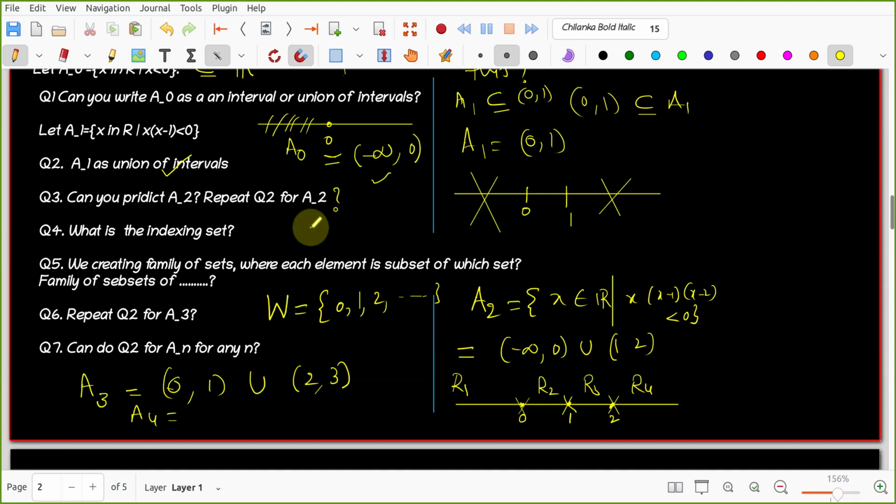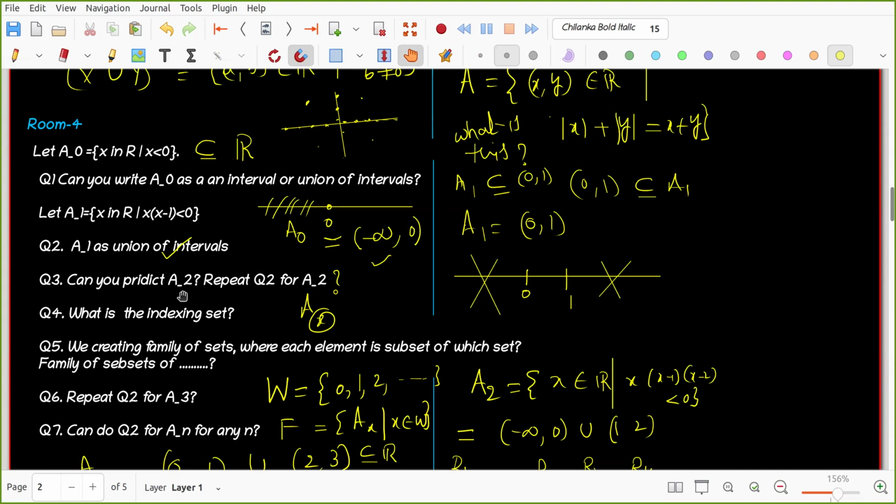Index means this x, coming from W: A0, A1, A2, like that. Wonderful. What is the family of sets? The family of sets is written like this: An such that n belongs to W. Each of them is a set, but these are subsets of real numbers. Thank you, Sonali. I hope all of you go through each and every question and ask more questions also.